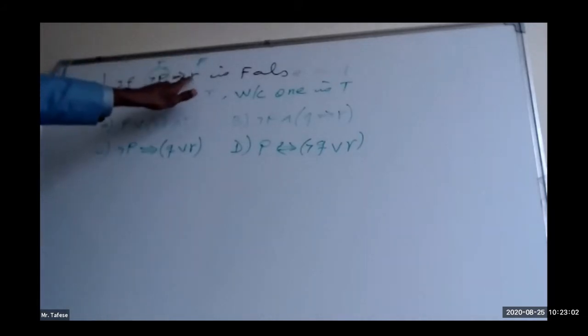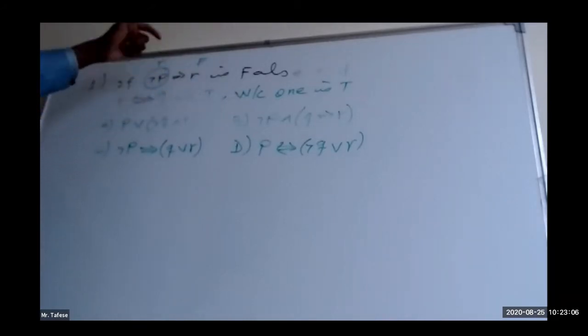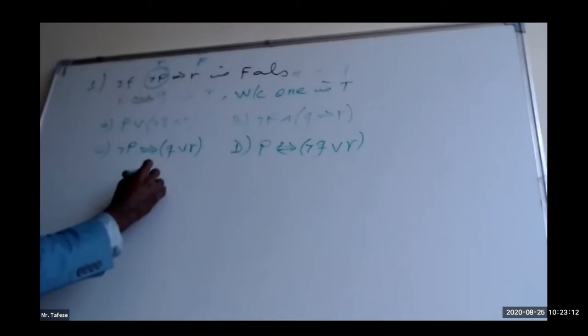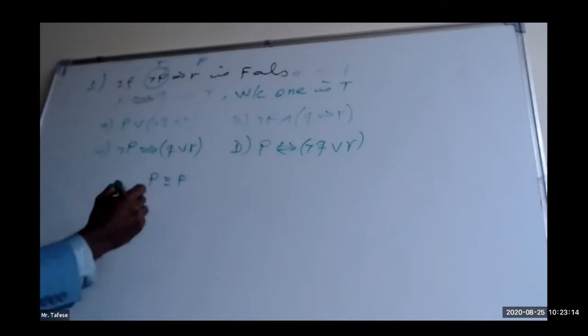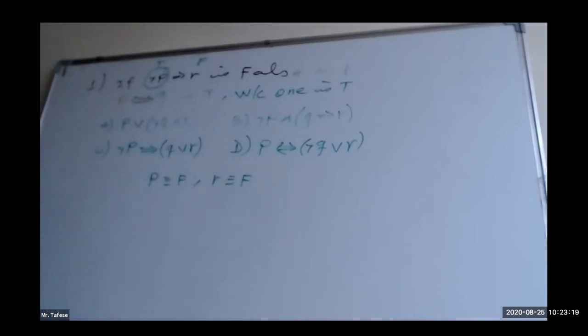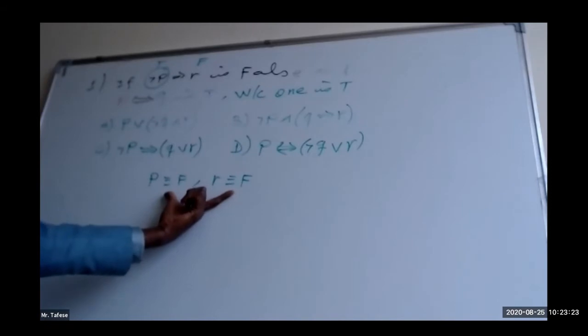So R is known to be false and P is known to be false, because negation of P is true means P is false. So from the first given, we are able to conclude these two.